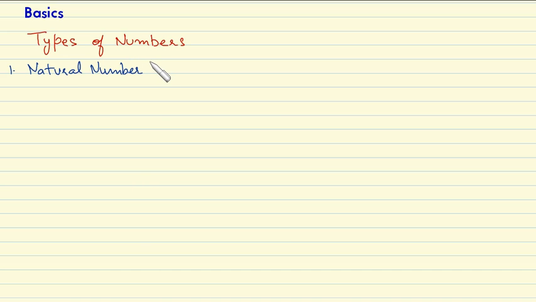Before we start with the number system and its complex problems, we are going to understand some basic concepts, some basic things. And the most basic thing in number system is types of numbers. How many types of numbers are there? The first type of number that we are going to study here is natural number. So students, what is a natural number?